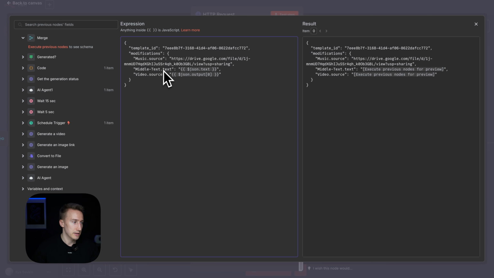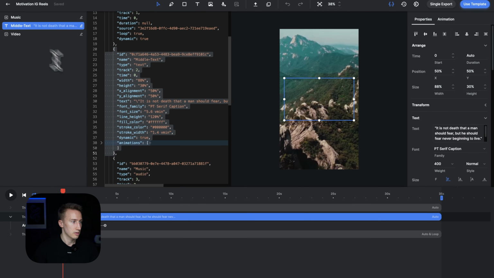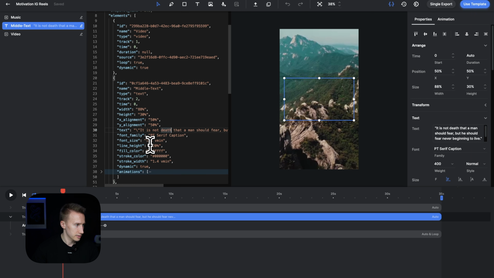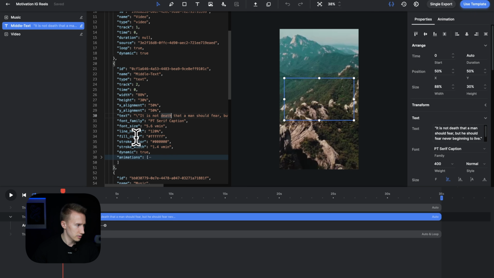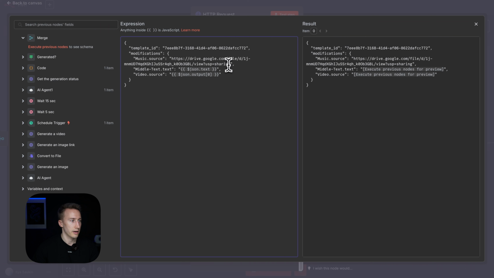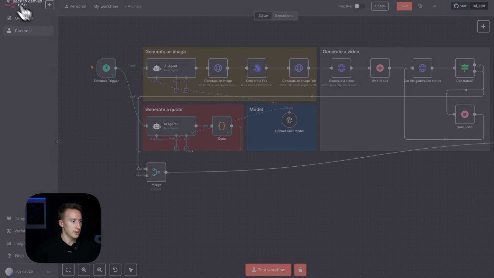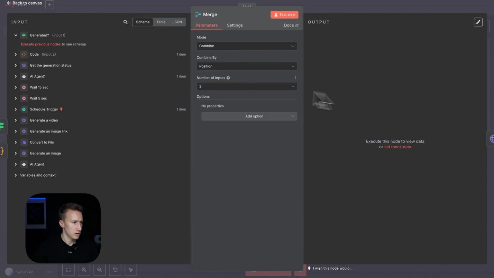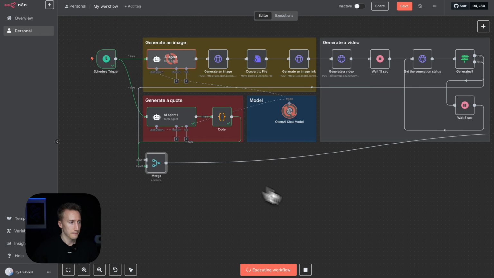So now the second element is middle text, and the parameter is text. Actually, no, it's not here. So it's here. So middle text dot text, and then we put the text that we just generated, and video source is going to be the link to the video. So to see those fields, let's actually test this step.